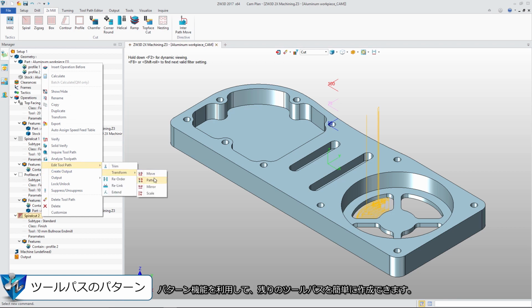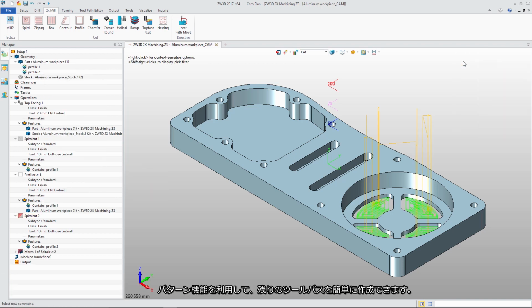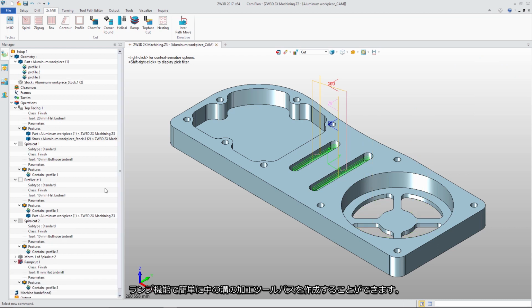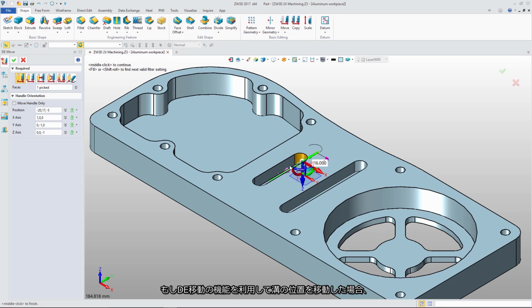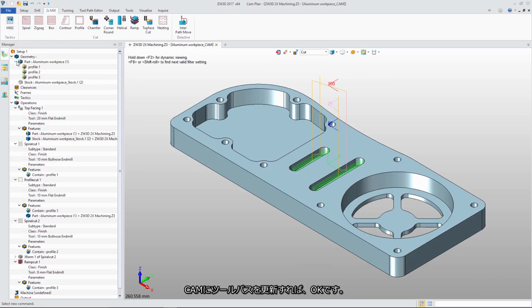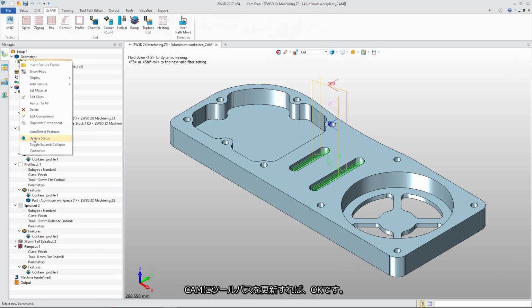With pattern function, we can create rest tool path easily. We can use ramp to create tool path for middle slots. If we modify the slots with direct edit move function, we just need to update the tool path in CAM.